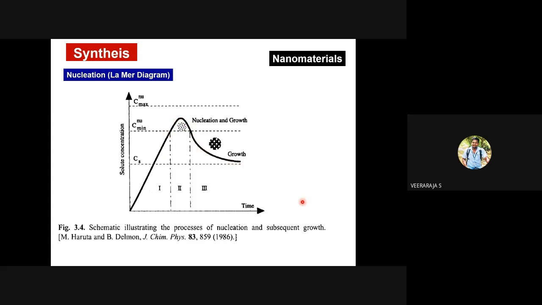If no titanium ions are available, it will go down. You can segregate this profile into 3 stages. Stage 1 is the creation of supersaturation. Stage 2 is the creation of nuclei. Then stage 3 is the growth of the nuclei.